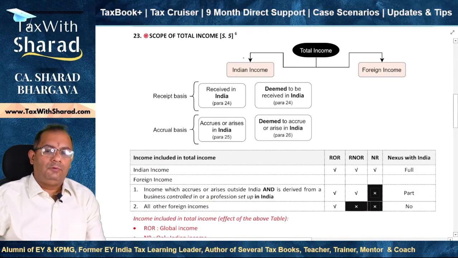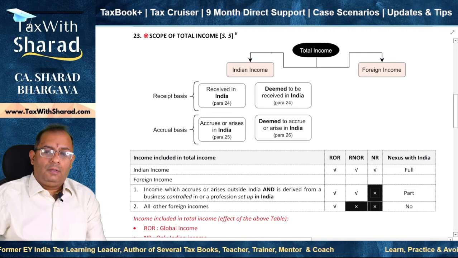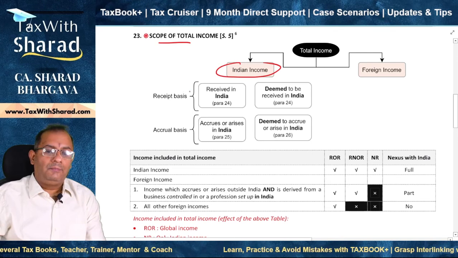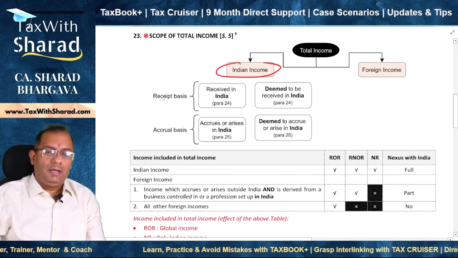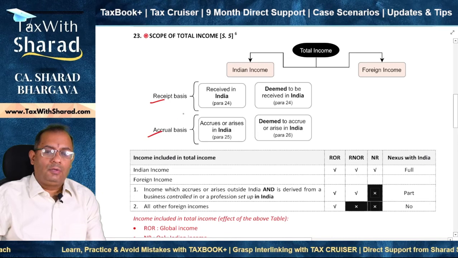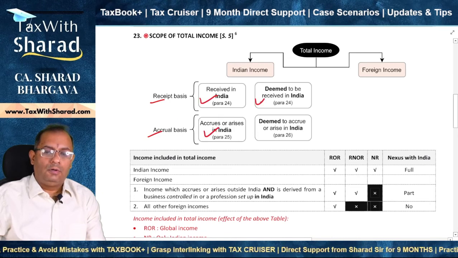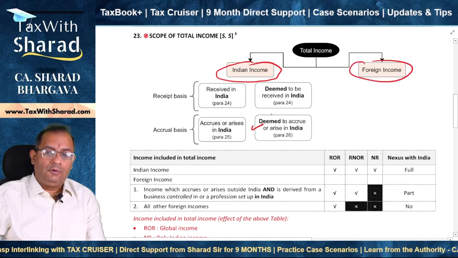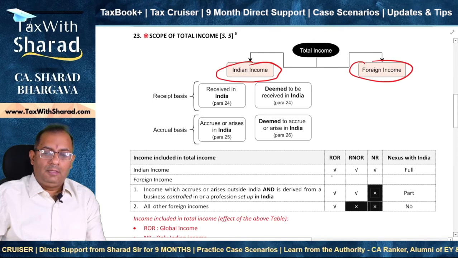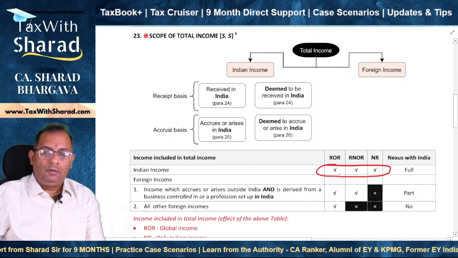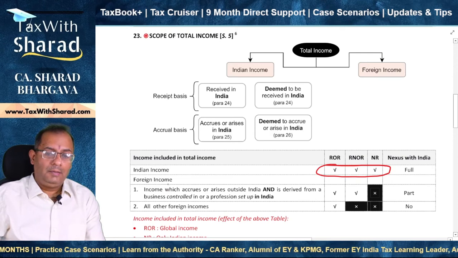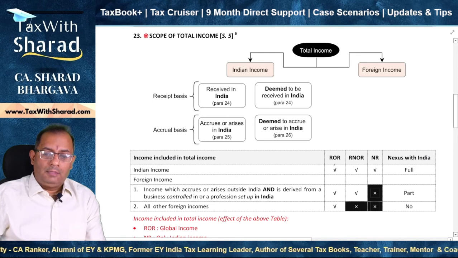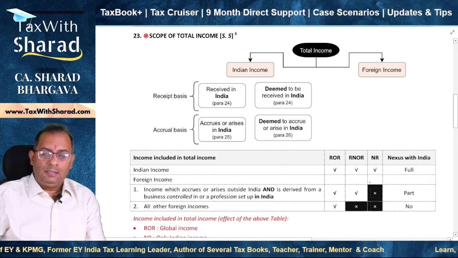Let's do a quick recap before we close this video. Whenever there is a question regarding scope of total income, you need to figure out what is the amount of Indian income. Indian income is any income which is either received in India or accrues or arises in India, whether on actual basis or on deemed basis. And an income which is not Indian income is foreign income. Indian income is taxable irrespective of the residential status, and you need not worry whether the person is a resident or a non-resident. In the case of foreign income, that means income which is not Indian income, it is taxable in the hands of ROR, because global income is taxable in the hands of ROR.